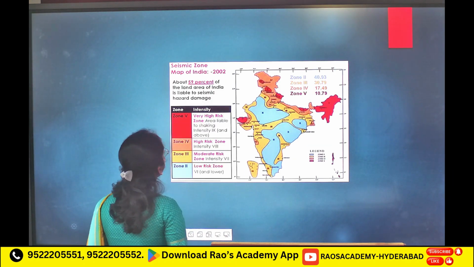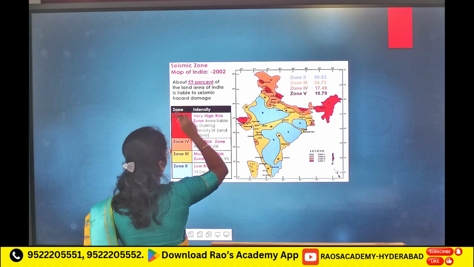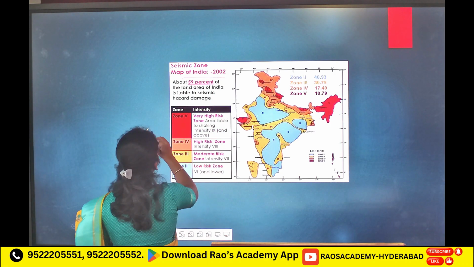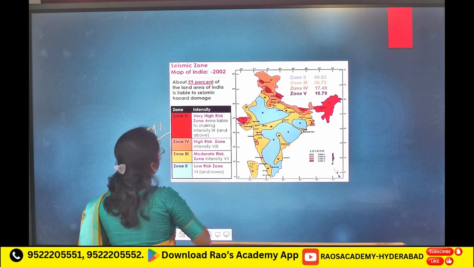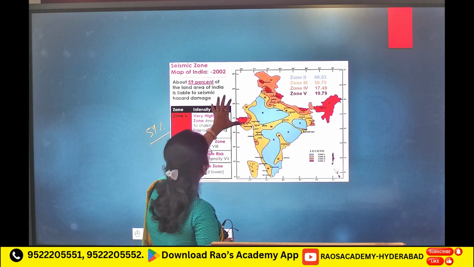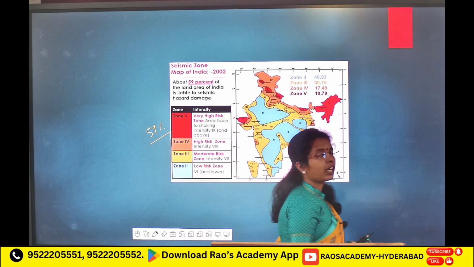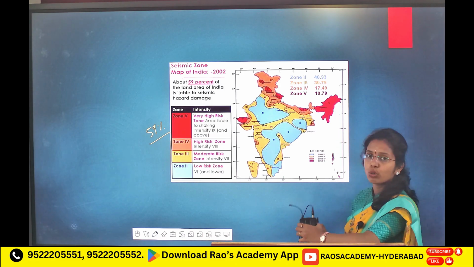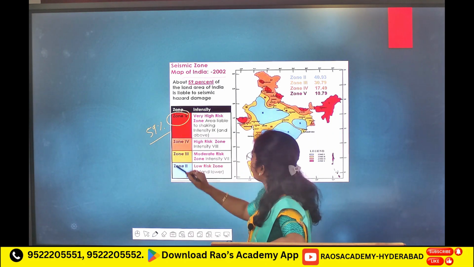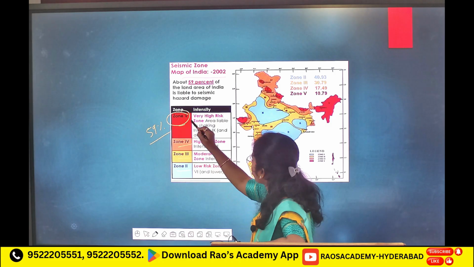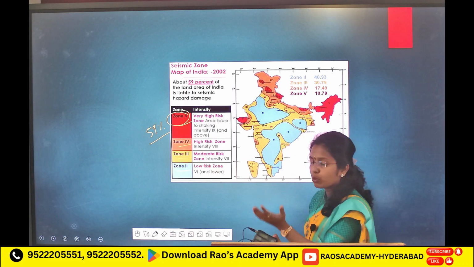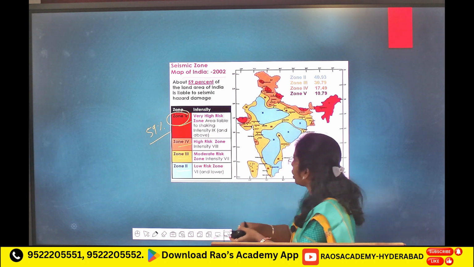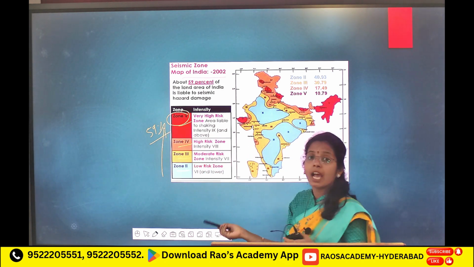Now, seismic zone map of India. This map was given in 2002. About 59% of land area of India is liable to seismic hazard damage. We have 5 zones: zone 1, zone 2, zone 3, zone 4, zone 5. From zone 2, the risk increases till zone 5. When you reach zone 5, risk is highest.